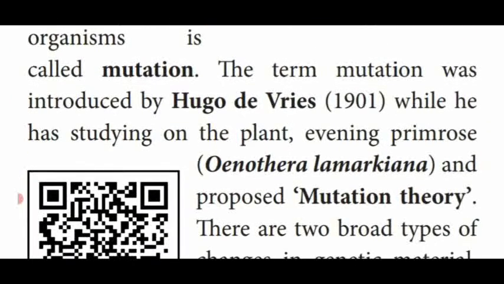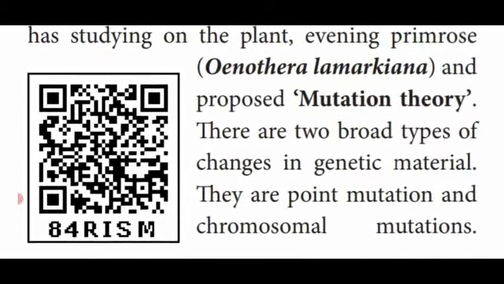The term mutation was first introduced by the scientist Hugo de Vries in the year 1901, in the evening primrose plant, Oenothera lamarckiana. This is also an important 1-mark question: Hugo de Vries and Oenothera lamarckiana. He proposed the theory known as the mutation theory.